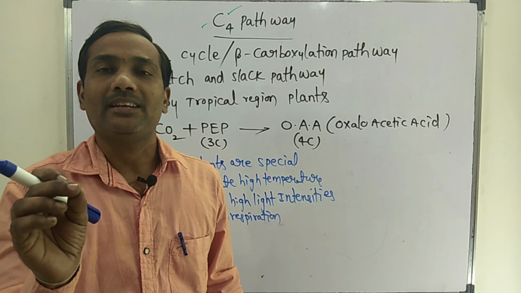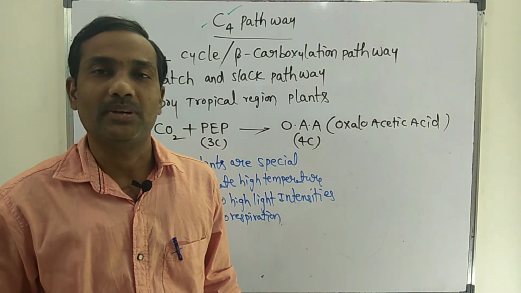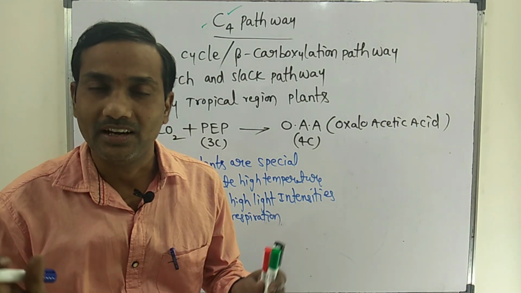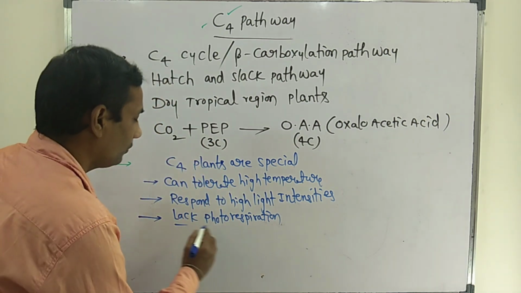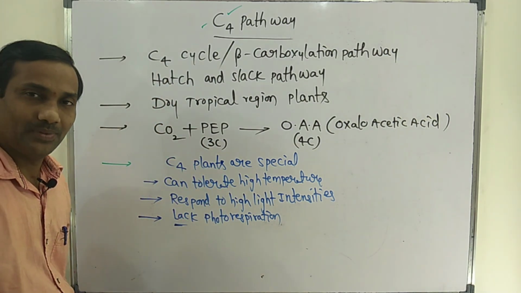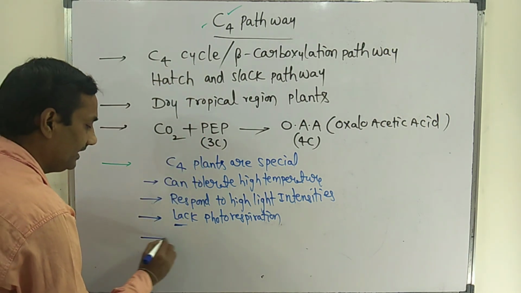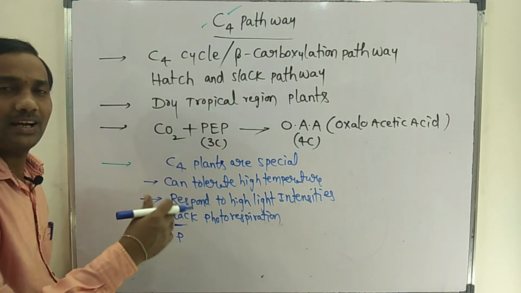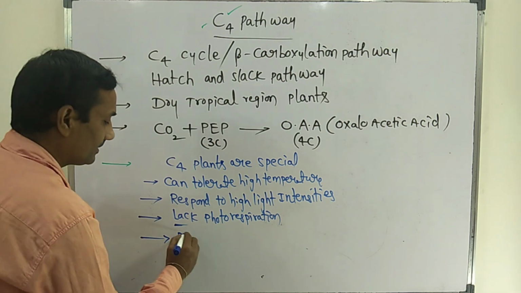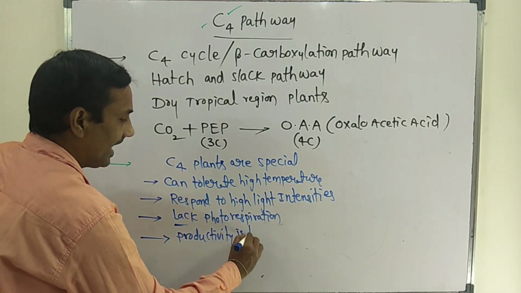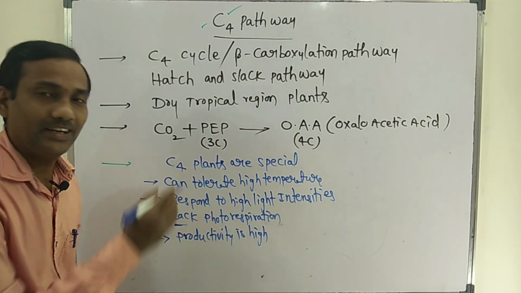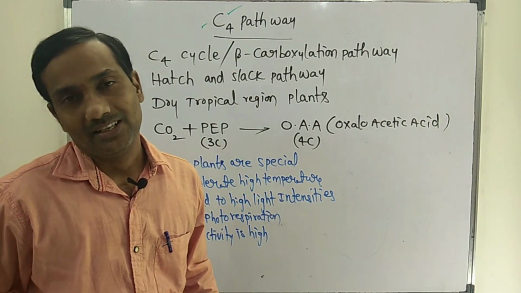If any plant exhibits photorespiration, the productivity or yield of that plant will be very low. But here, due to the lack of photorespiration, the productivity of these plants is higher compared to C3 plants.